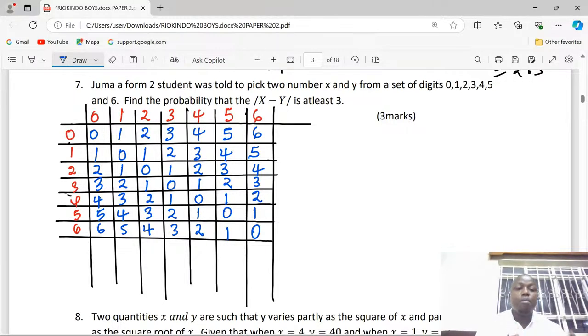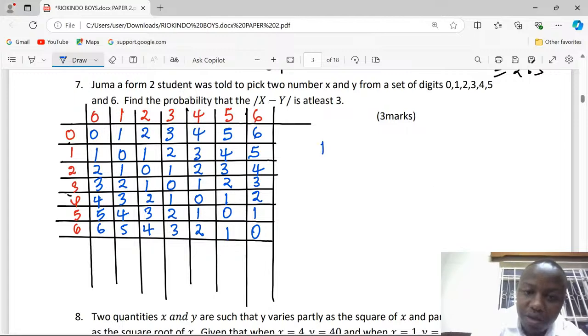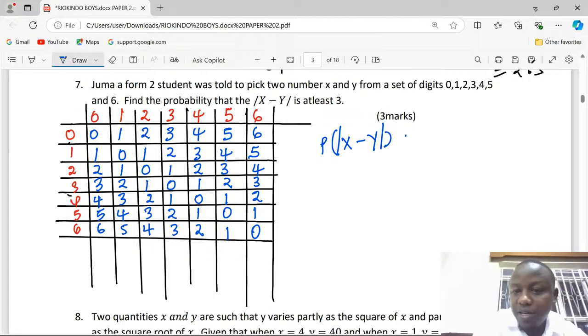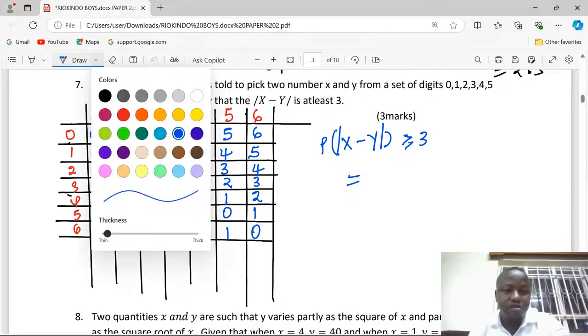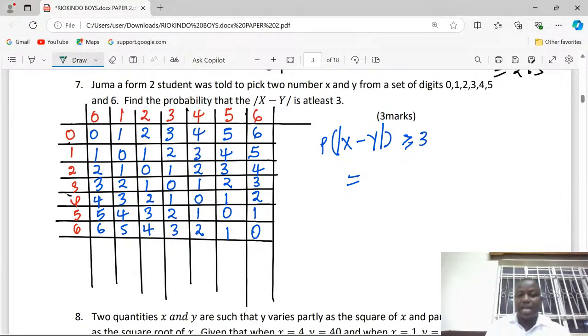So this is the probability space, or the possible outcomes. Now we need the probability that when x has been subtracted from y, the absolute value is equal or at least 3. So it's either 3 or greater than that. We are going to explore all the possibilities where there is either 3 or a value greater than 3. Let me check such values.